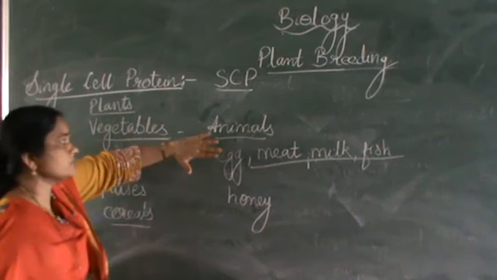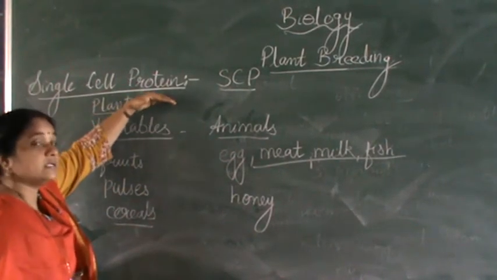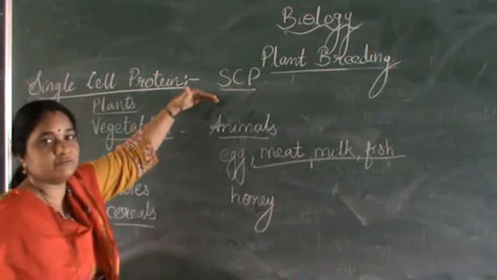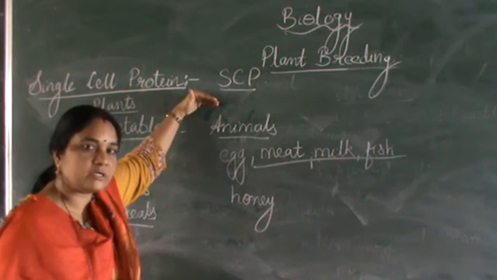Now apart from these, all are multicellular organisms. Now we will see that there is a very great need for large quantities of proteins in the food. So how can that be achieved?